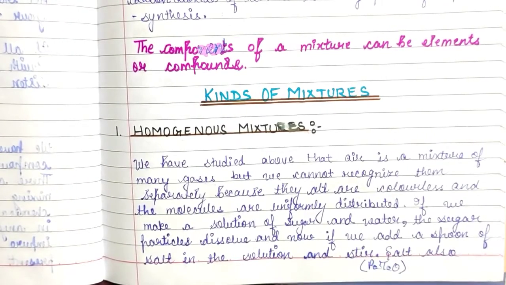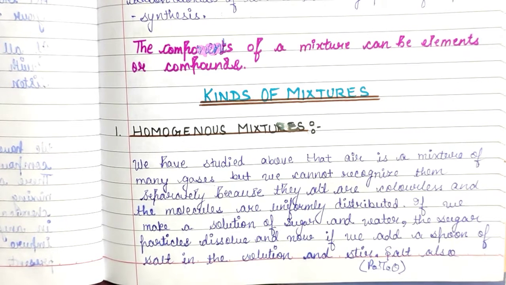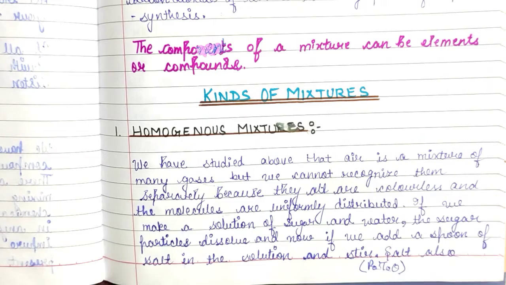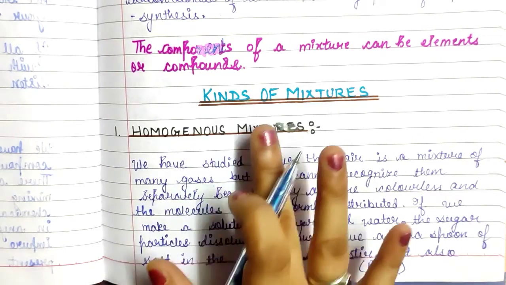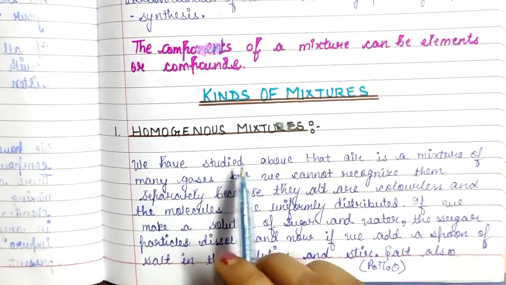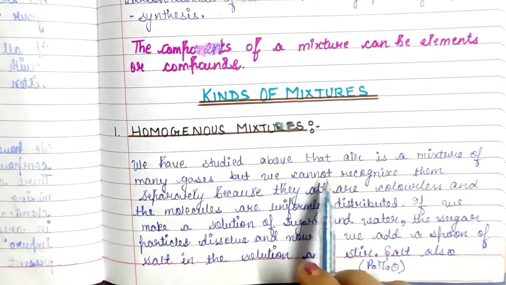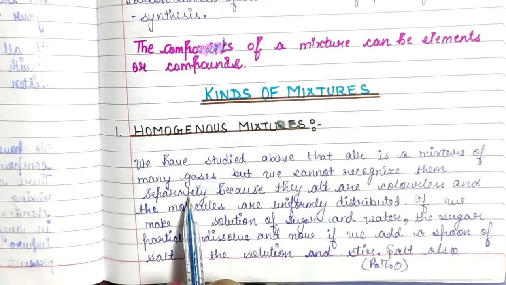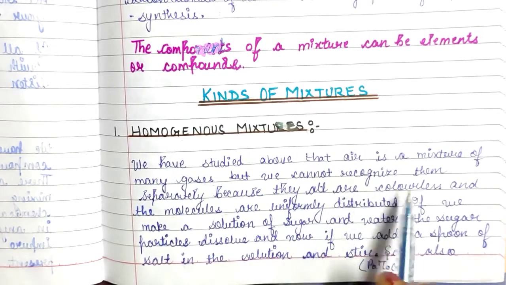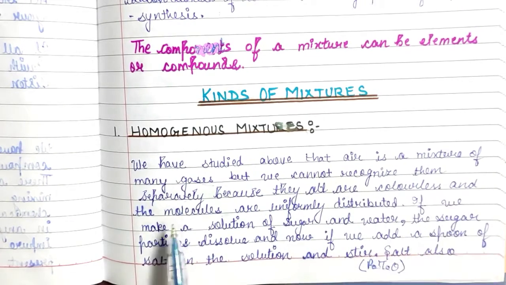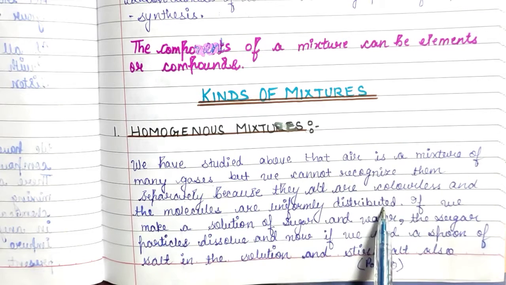Next we will discuss that the components of a mixture can be elements or compounds, kinds of mixtures. So number 1 is a homogeneous mixture. We have studied above that air is a mixture of many gases, but we cannot recognize them separately because they all are colorless and the molecules are uniformly distributed.